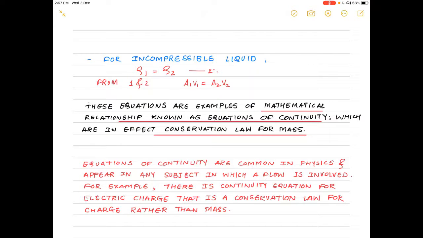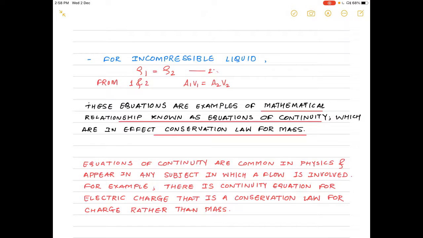if there are no sources or sinks, what is the meaning of that? Sources means a space from which we can add extra liquid into that volume element, or a sink from which the liquid flowing through that tube or volume element will escape from it. So within this volume element, if there is no source and no sink, then the total mass within that volume element must remain constant.